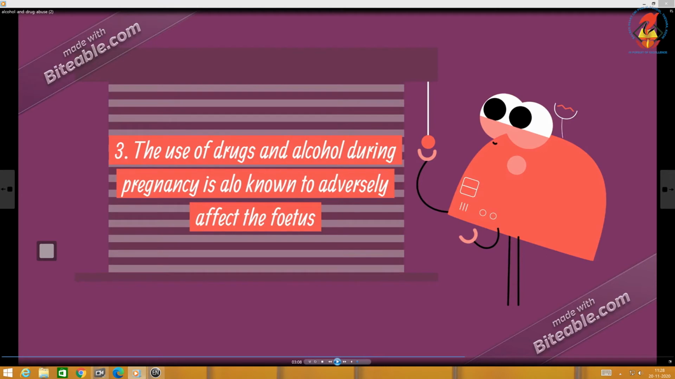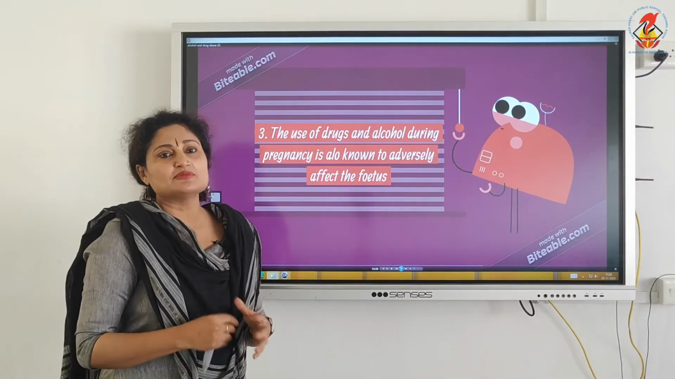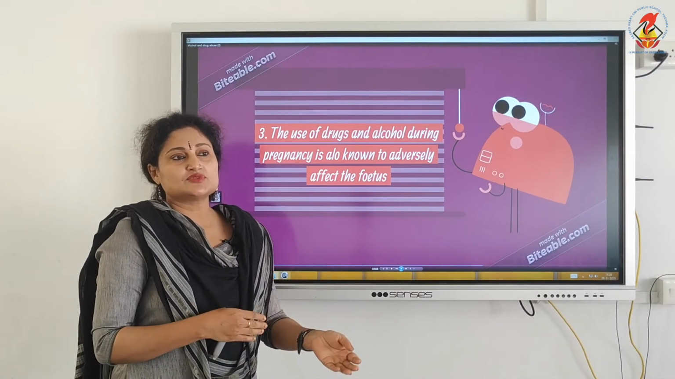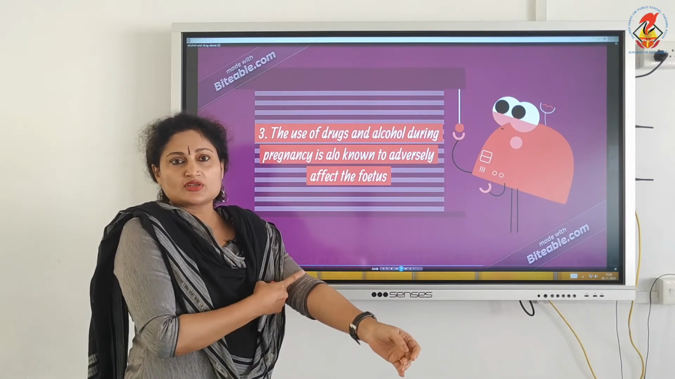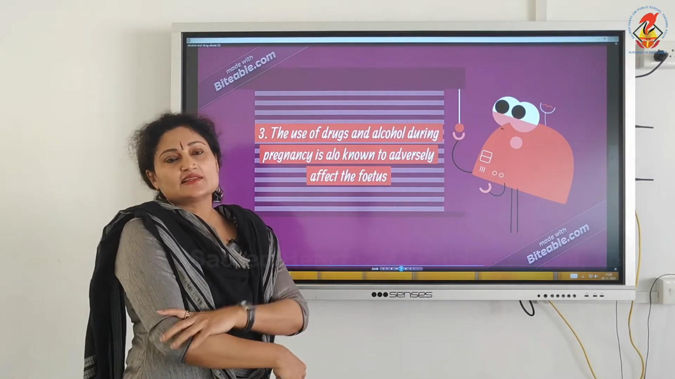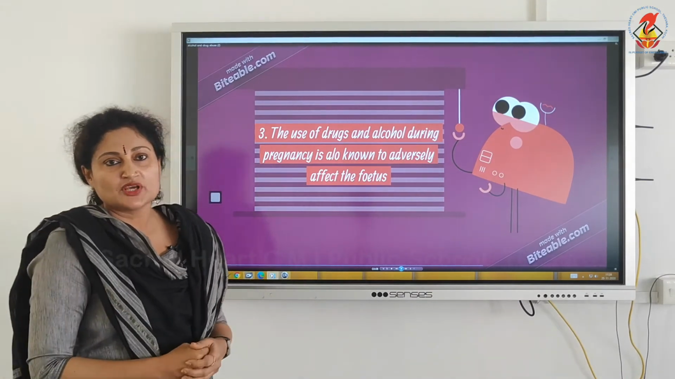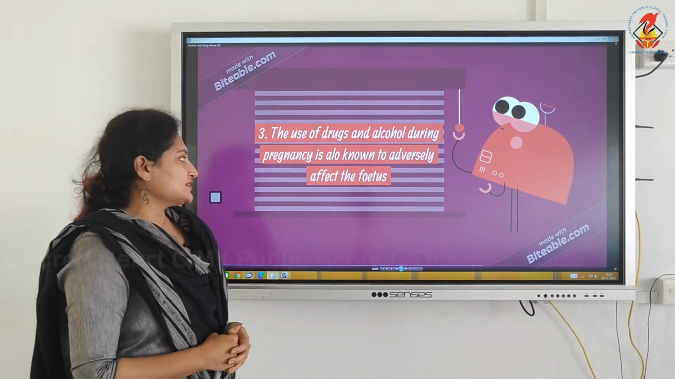The use of drugs and alcohol during pregnancy is also very dangerous. It adversely affects the fetus. The child becomes deformed. You must have seen children or beggars on the road with flippers, the hands abruptly, not amputated hands, just cut hands. That is, they are born deformed. Even it will result in mental retardation.